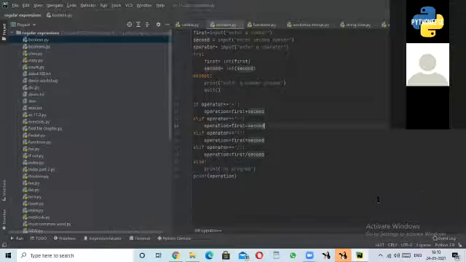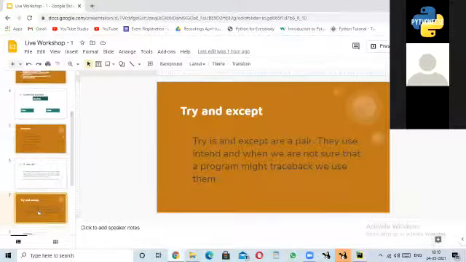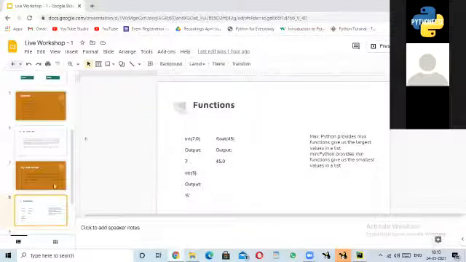Now I'll show you the functions part. I would like Hardik to continue with functions, and later I will show you the demonstration of others.